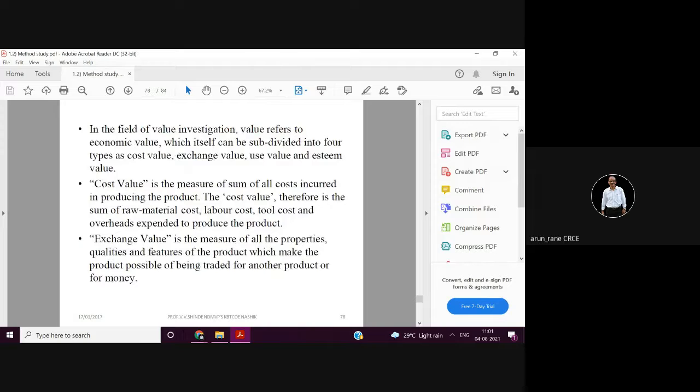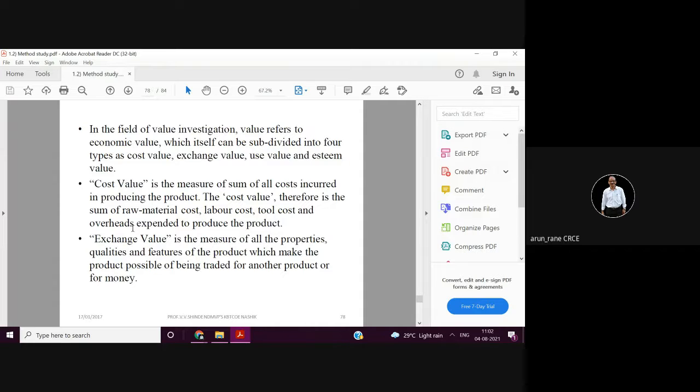Cost value is nothing but the measure of the sum of all the costs incurred in producing the product. So it is raw material cost, land costs, labor costs, tool costs, overheads, all the costs which are required to produce the product.